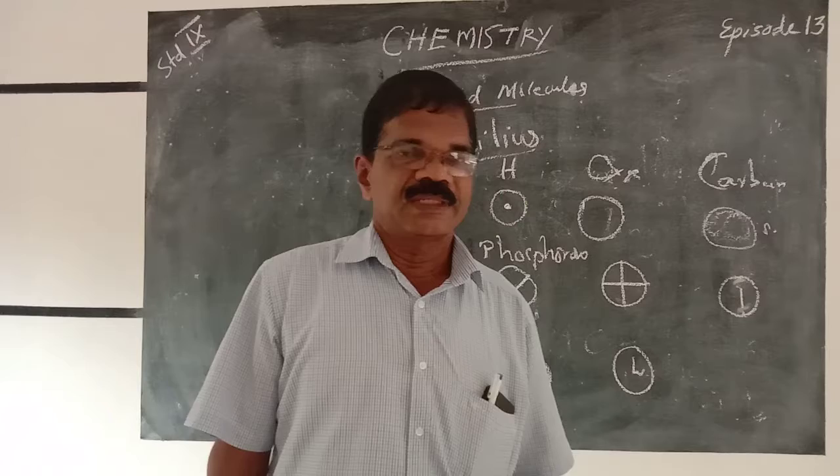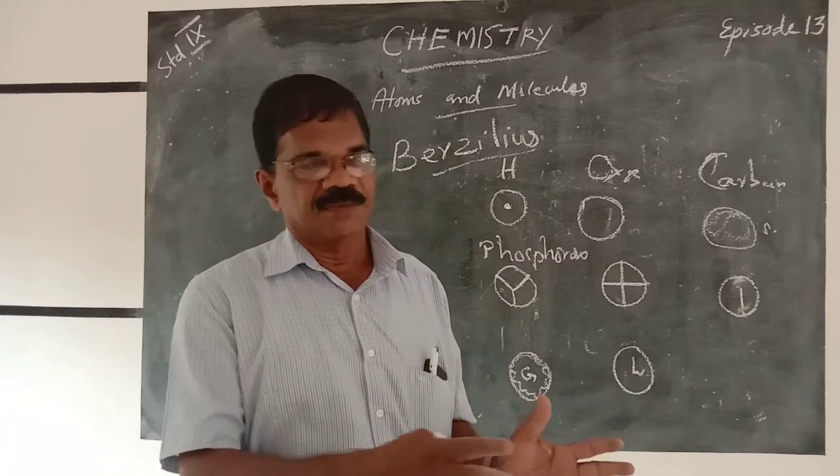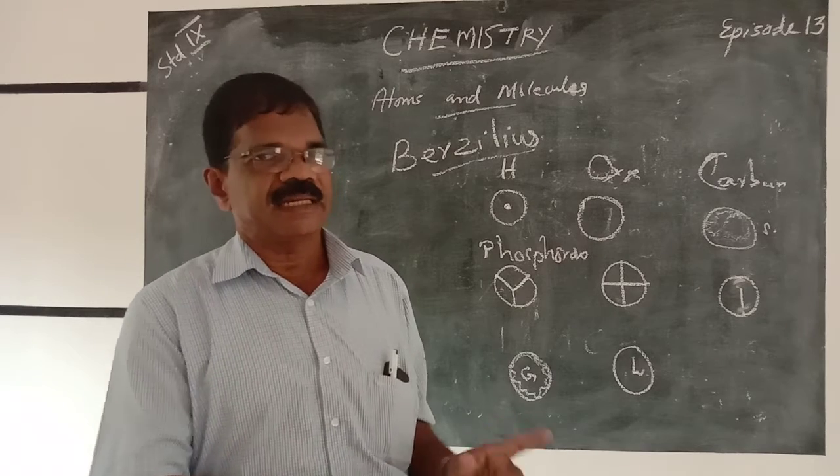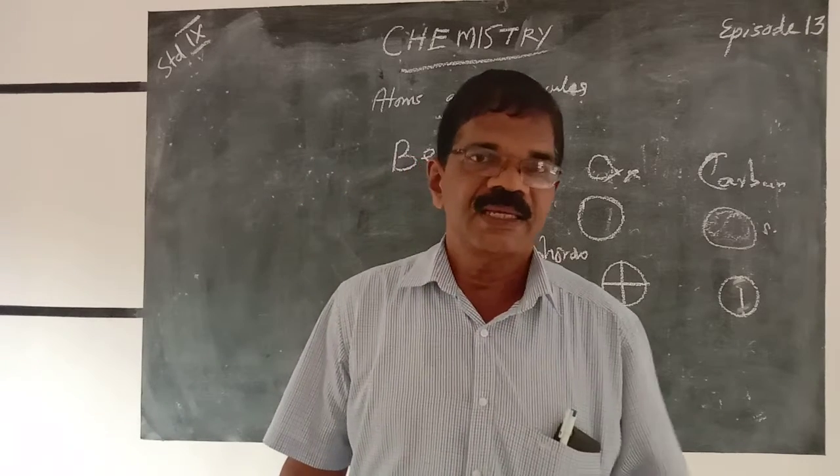Then, what is our point of view at present? The symbols represent one atom of an element.